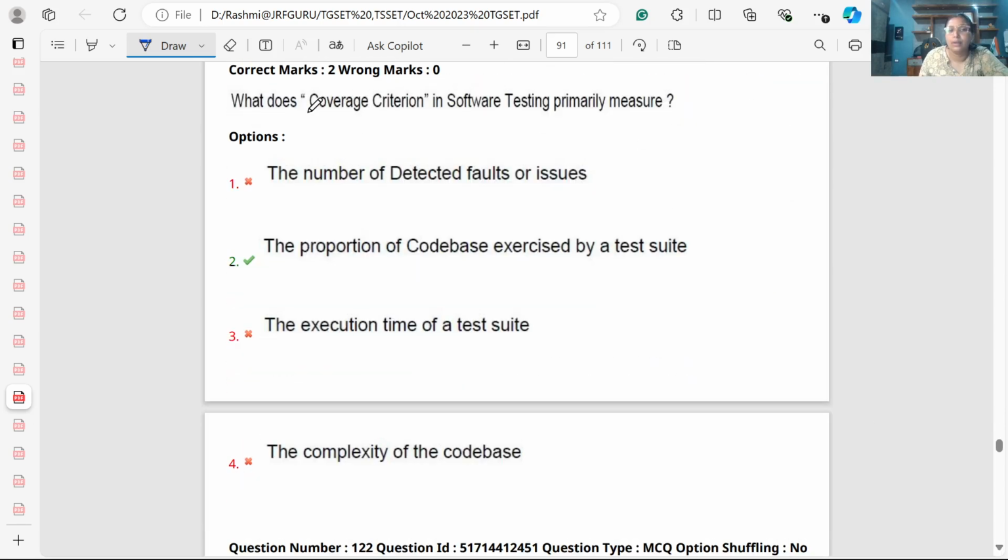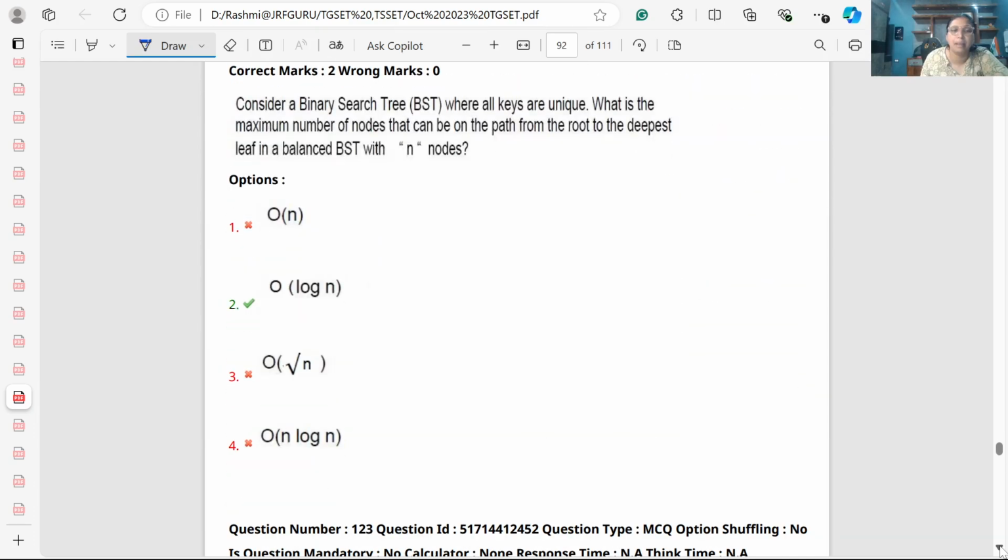What are coverage criteria in software testing? Coverage criteria in software testing are basically used to measure the proportion of the code base exercised by a test suite. This is the direct definition, remember it. Now we have the next subject, that is data structure.